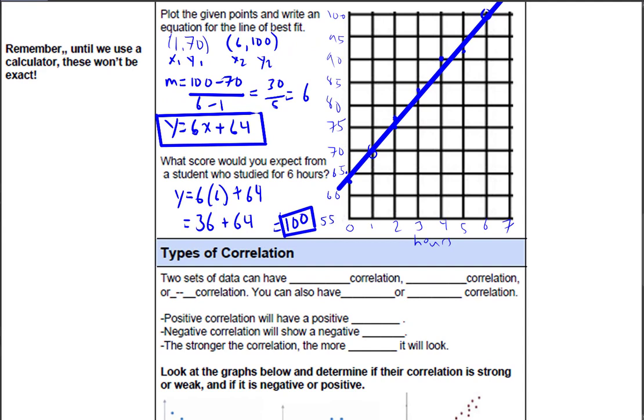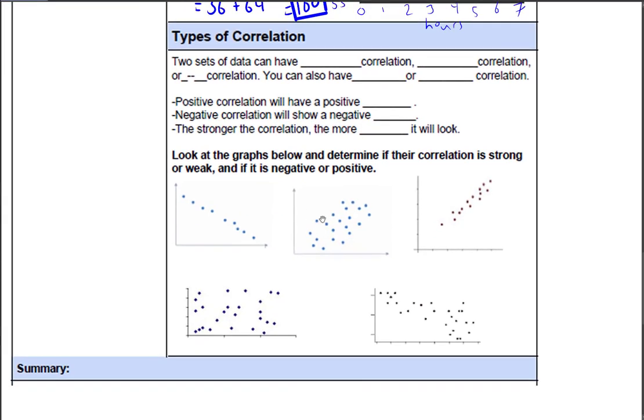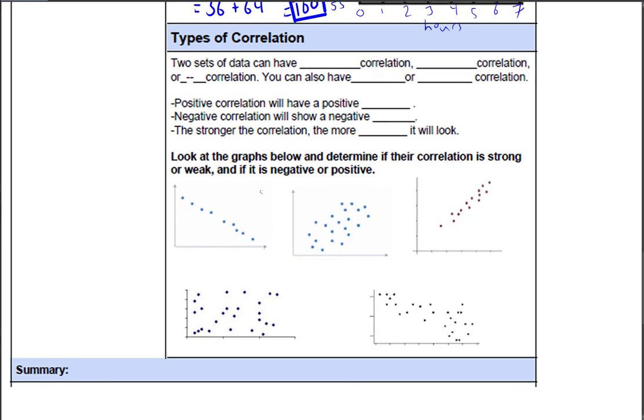So once again, we made our line of best fit, and then we calculated what that line of best fit is, and then we plugged in the values to predict for it. So kind of cool.